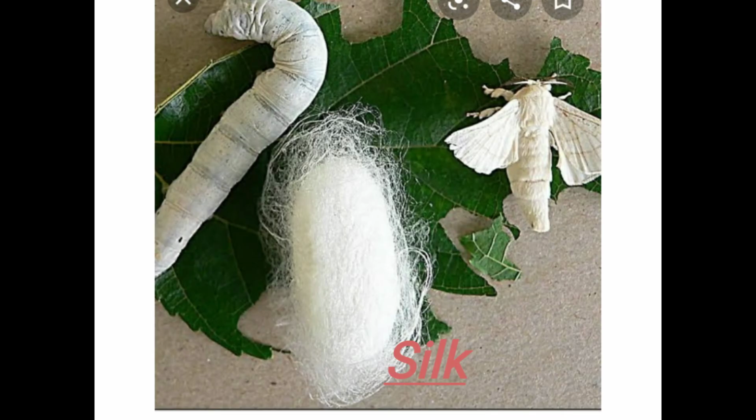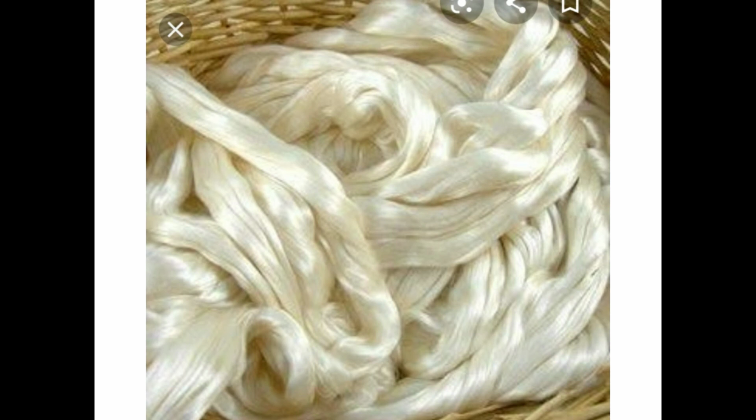Silk. It is a natural fiber that comes from the cocoons of the silkworm. Uses of silk fibers are making saris, kurtas, bed sheets, etc. Characteristics of silk fibers are that they are shiny and lightweight. Silk is an expensive fabric because of its high cost of production. Due to its soft and shiny appearance, people like to wear silk clothes on special occasions.